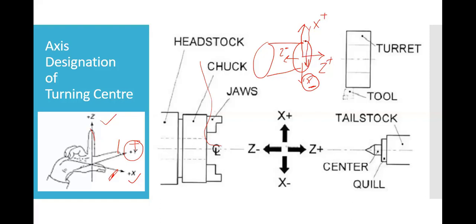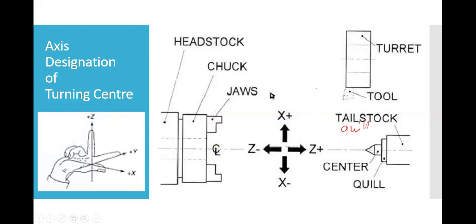Okay, so this is the Z axis. This is the X axis. In order to better remember, the X will increase or decrease in diameter, and the Z will increase or decrease in length of the job. Is axis designation clear, or do you have any doubt? This is the chuck, headstock, and this is the tailstock, which we can call a dwell.